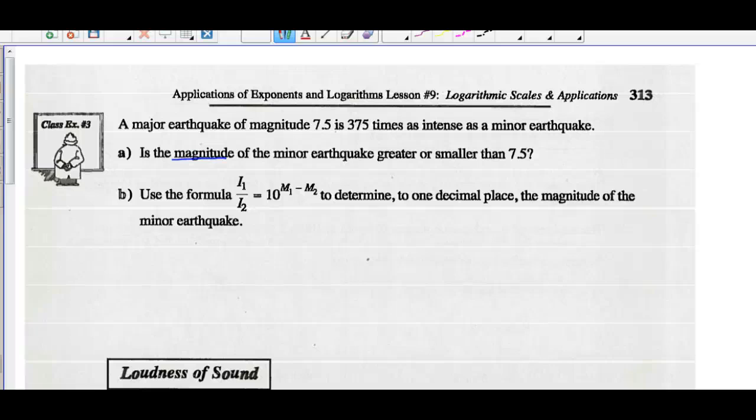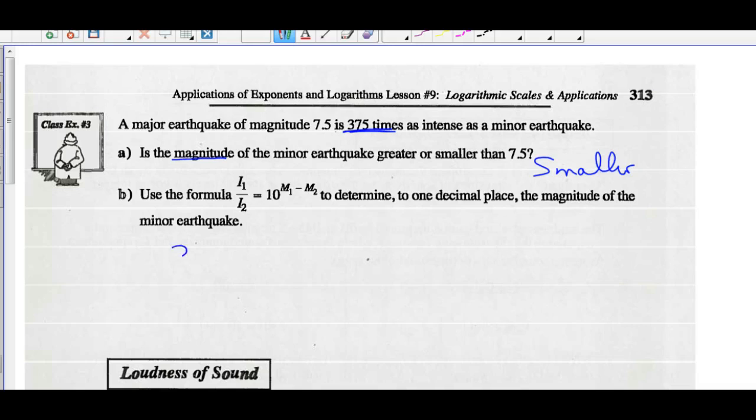Smaller. It's got to be smaller, right? This one's more intense by a number greater than 1, so the minor earthquake would have a smaller magnitude. Use this formula to determine to 1 decimal the magnitude of the minor earthquake.